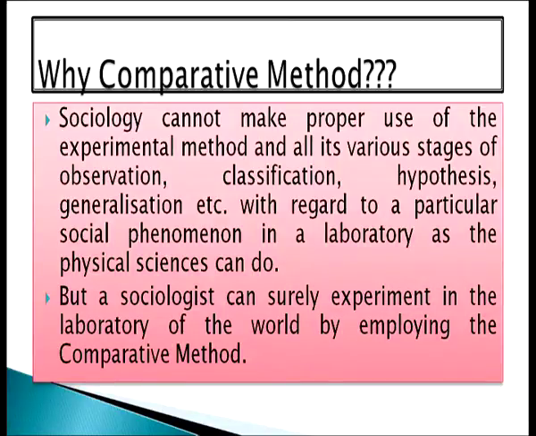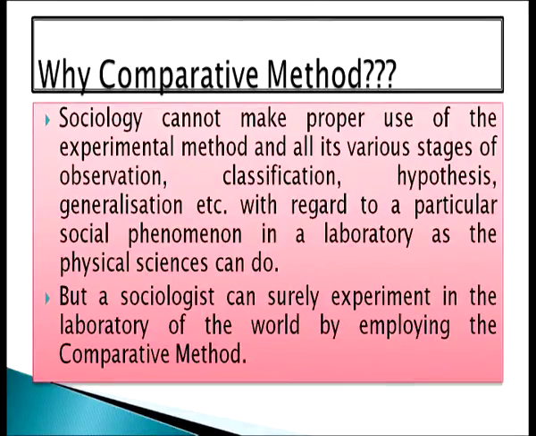So, sociology cannot do it properly with the experimental method, because this is very difficult. But a sociologist can surely experiment in the laboratory of the world by employing the comparative method. That is why we use the comparative method over the experimental method when we study sociology.